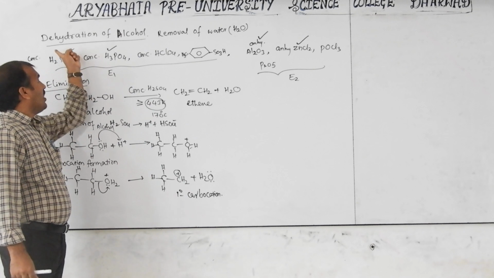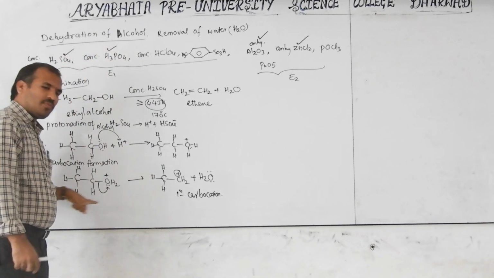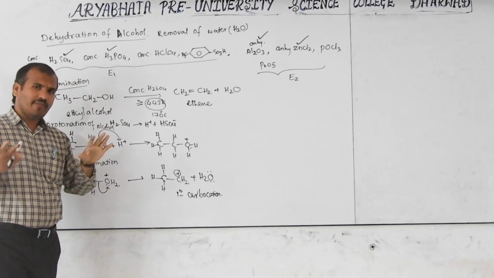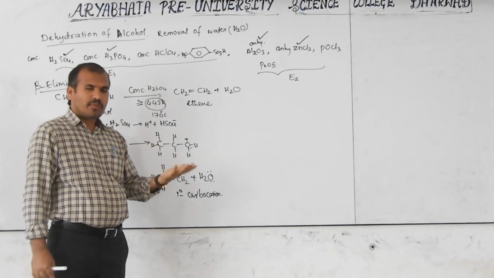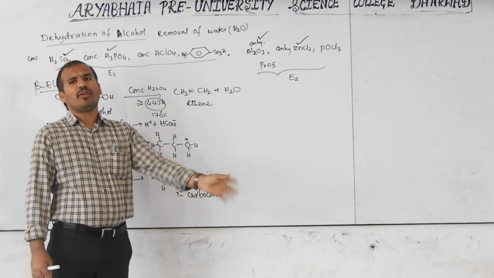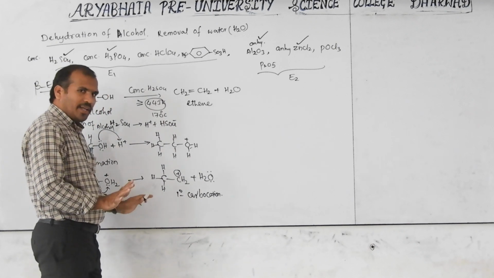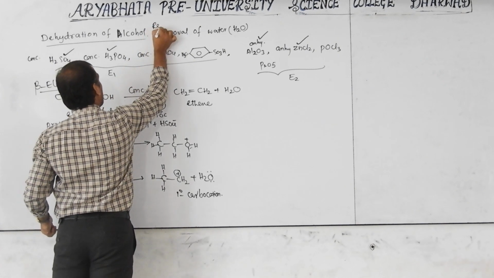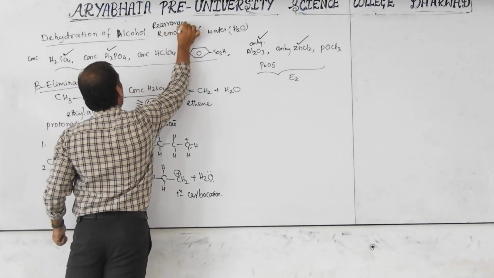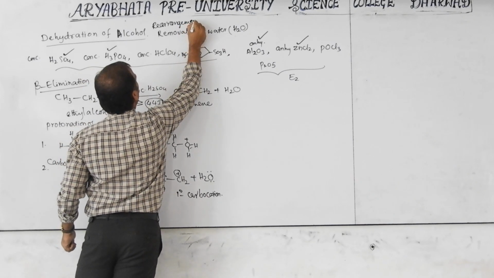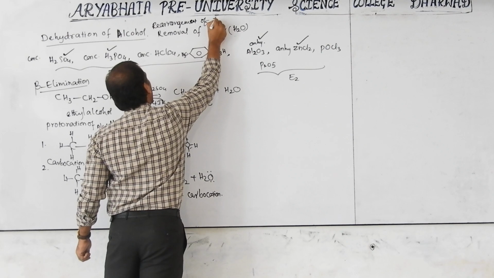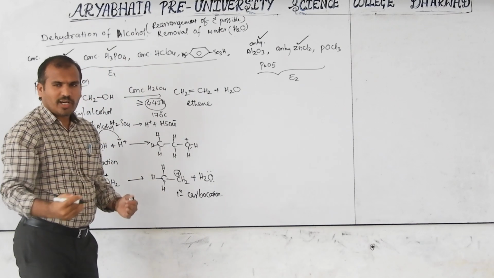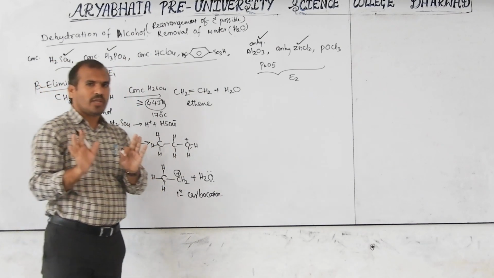In dehydration of alcohol, rearrangement is possible in general, but here it is not possible, because if hydrogen moves here, it again forms a primary carbocation. If no more stable carbocation can form, no need to move. If possible, we have to move. Here rearrangement is not possible, but in this reaction type, rearrangement of carbocation is possible. When a less stable carbocation is converted to a more stable carbocation, keep that in mind.